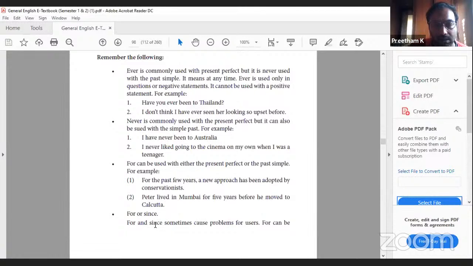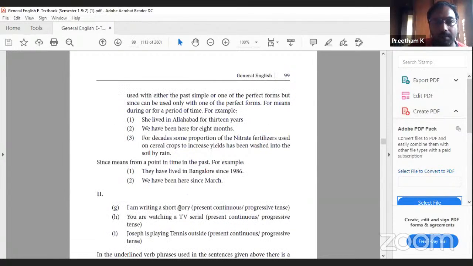For or since. For and since sometimes cause problems for users. For can be used with either the past simple or one of the present forms, but since can be used only with one of the perfect forms. For means during or for a period of time. She lived in Allahabad for 13 years. We have been here for 18 months.